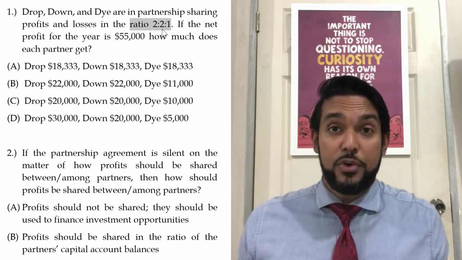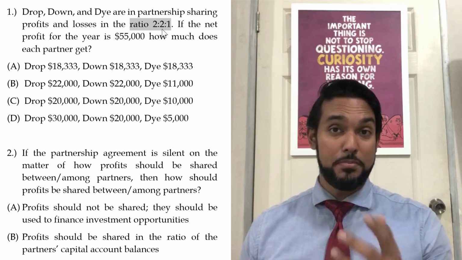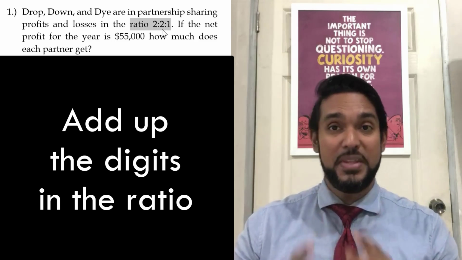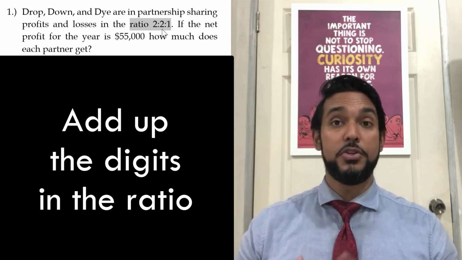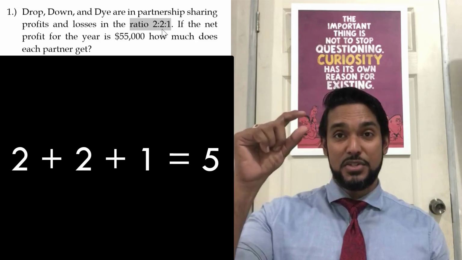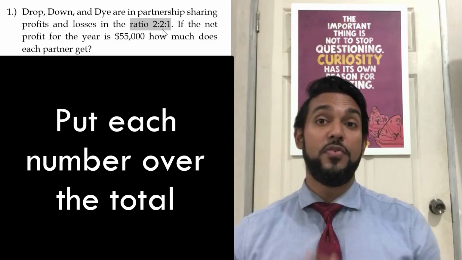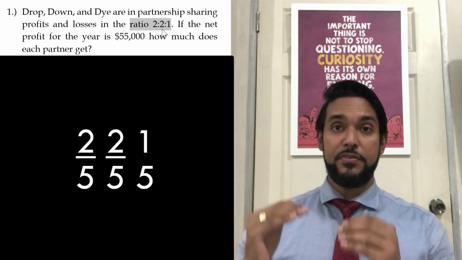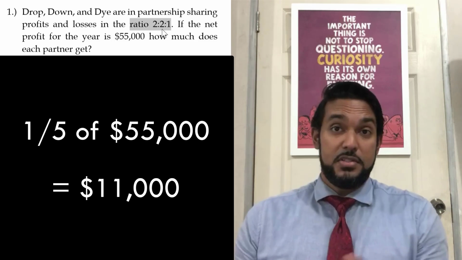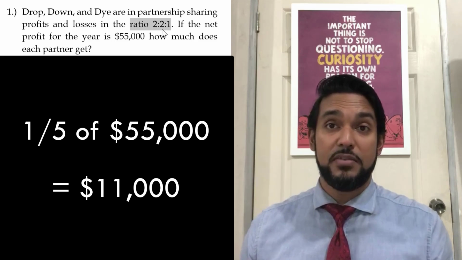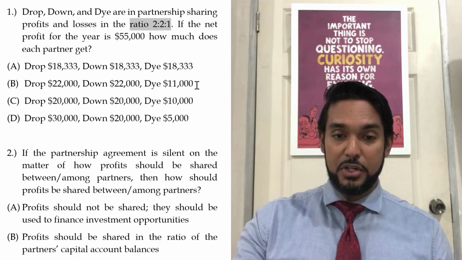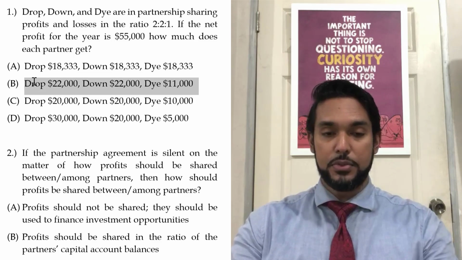A lot of you guys don't like ratios. You've had bad experiences with ratios in maths. It's not that bad, trust me. All you have to do is add up the individual digits in the ratio. 2 plus 2 is 4, 4 plus 1 is 5. And all you have to do after that is take each number one at a time and put it over that total. So you have a 2/5, 2/5, 1/5 split. So 1/5 of 55,000 is 55,000 divided by 5, which is 11,000. So we know Die is going to get 11,000, and there's actually only one option with 11,000.